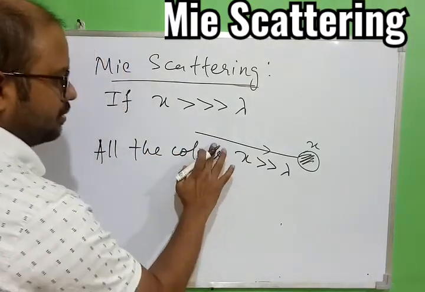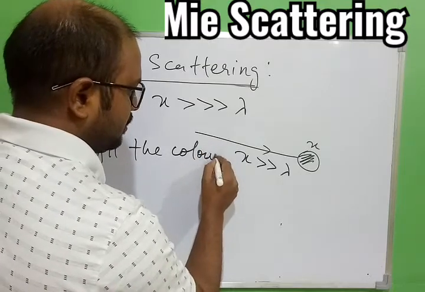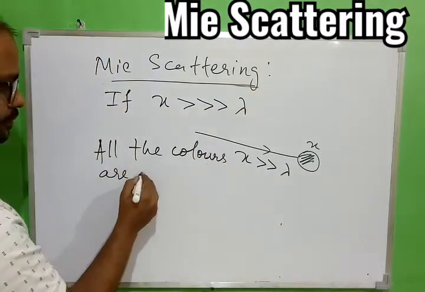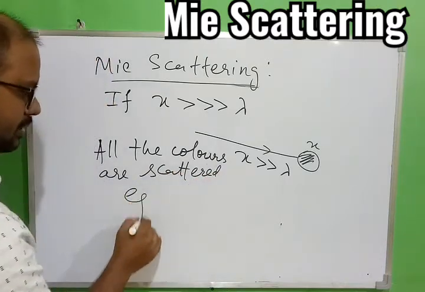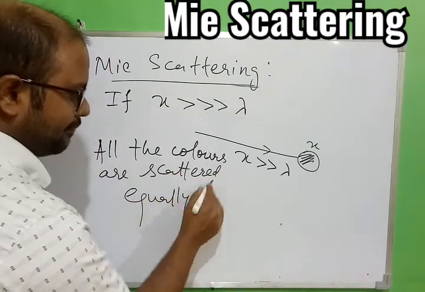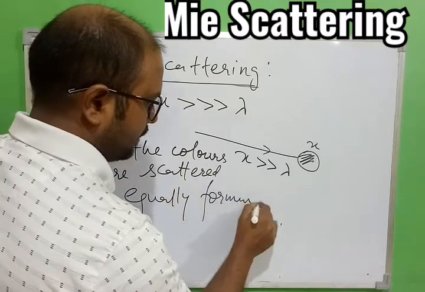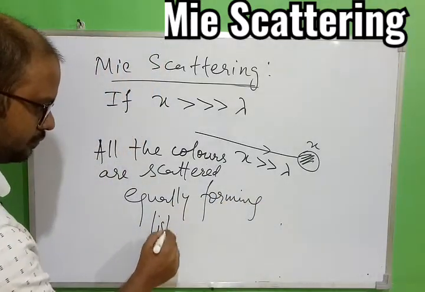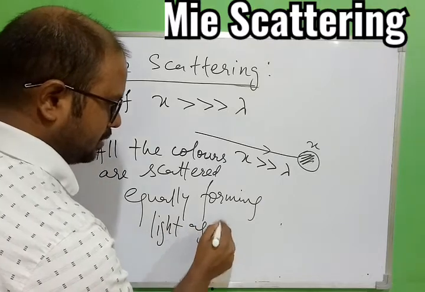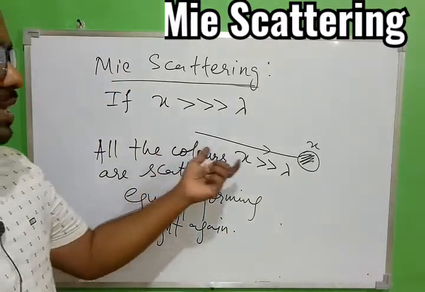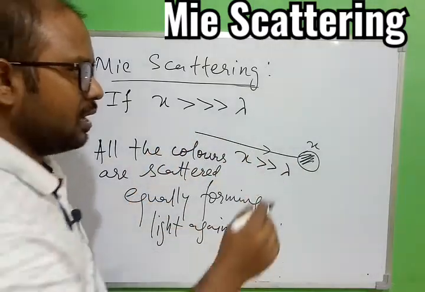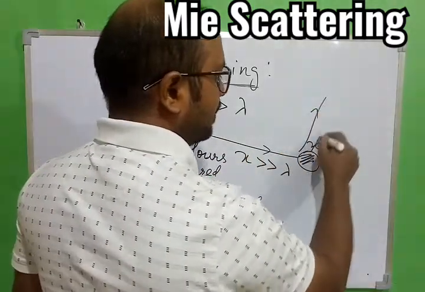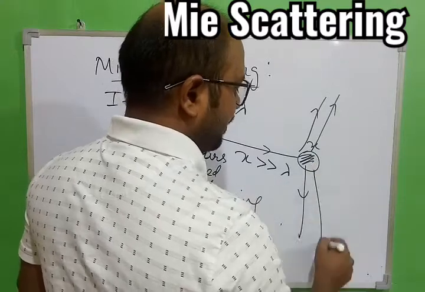are scattered equally. That is one thing you have to remember, forming white light again. So as already understood, if the size of a particle is quite big, all the 7 colors will be able to hit the particle, and once they hit, all the 7 colors will be deviated together.